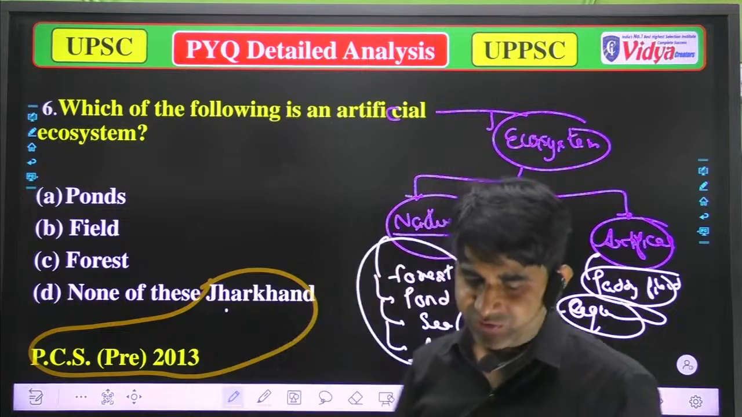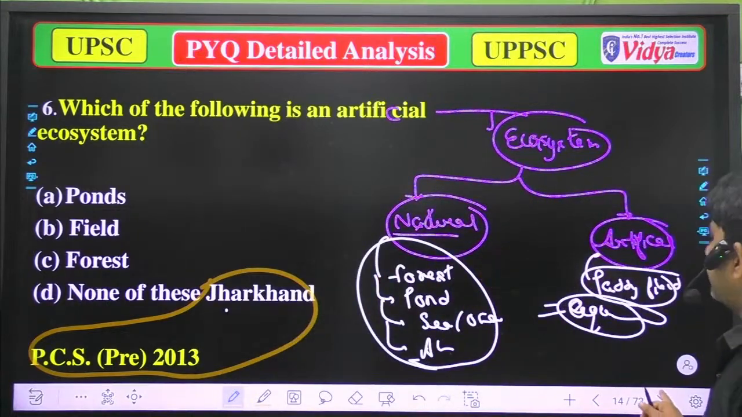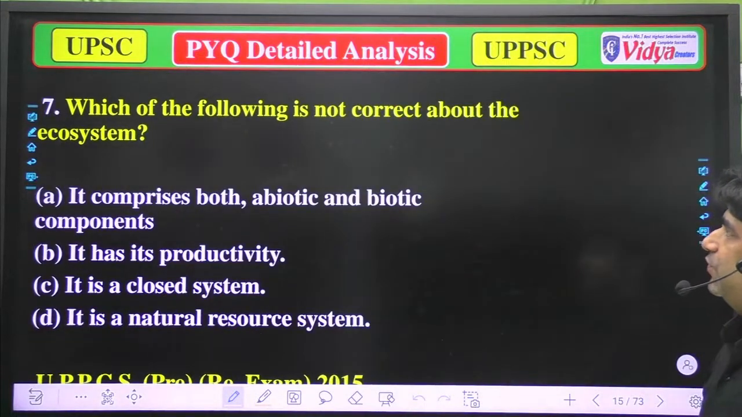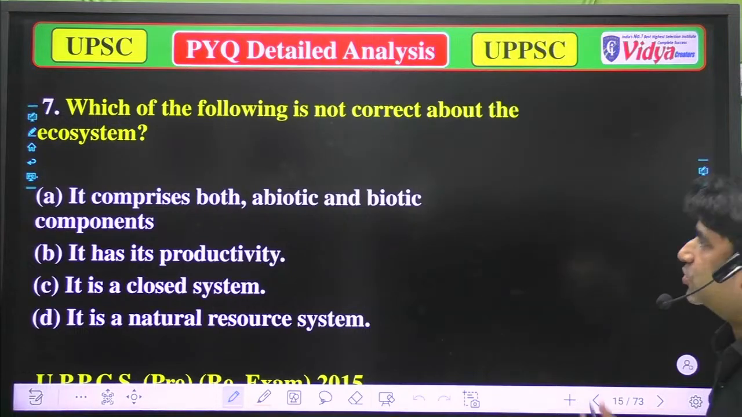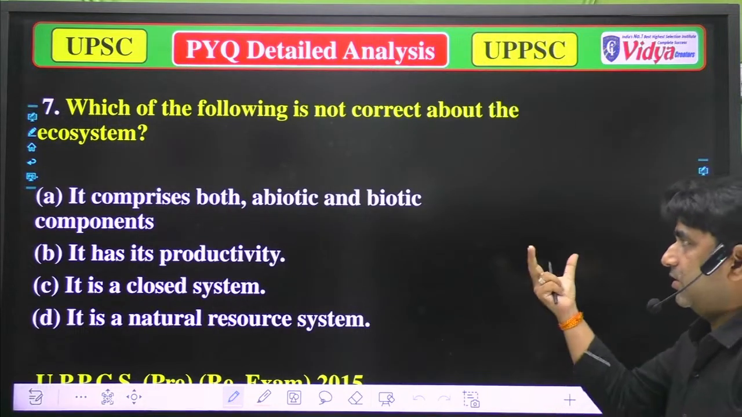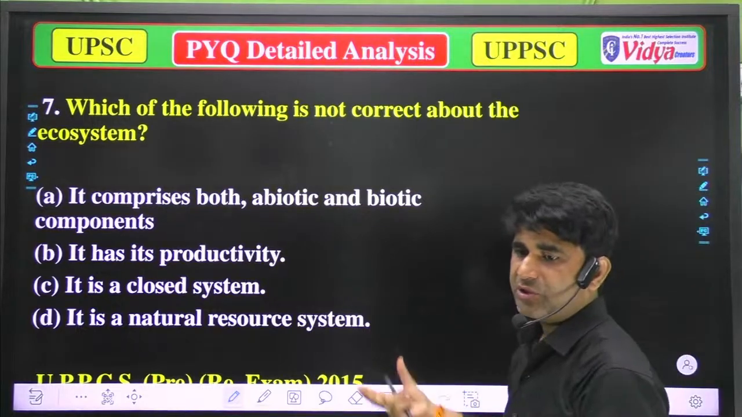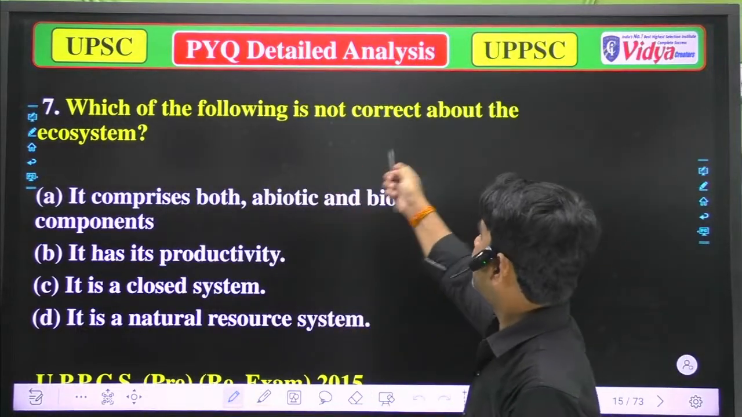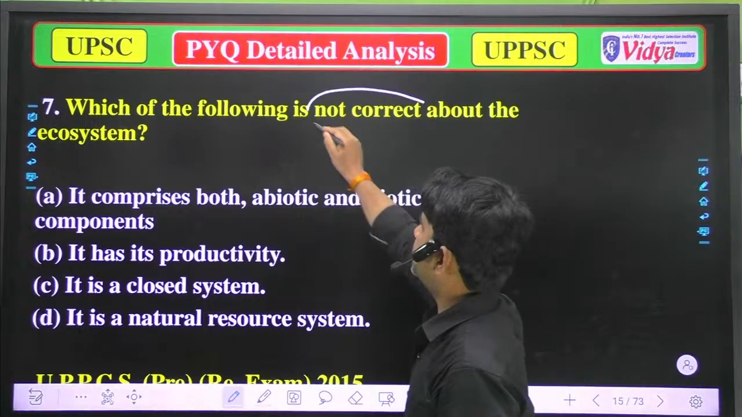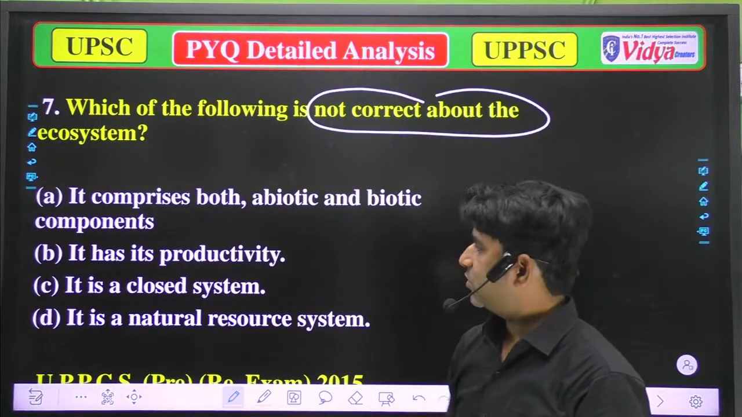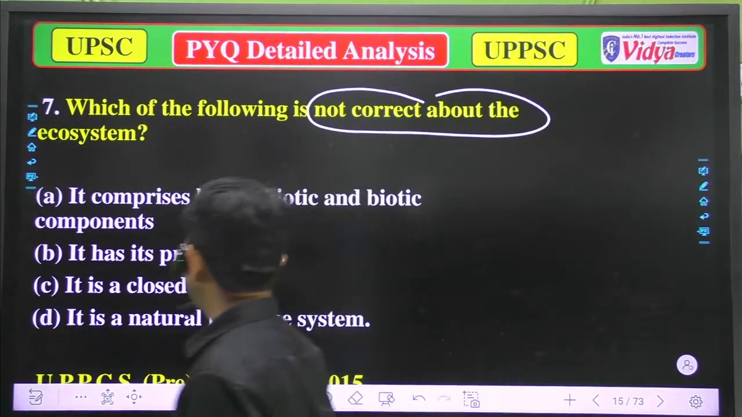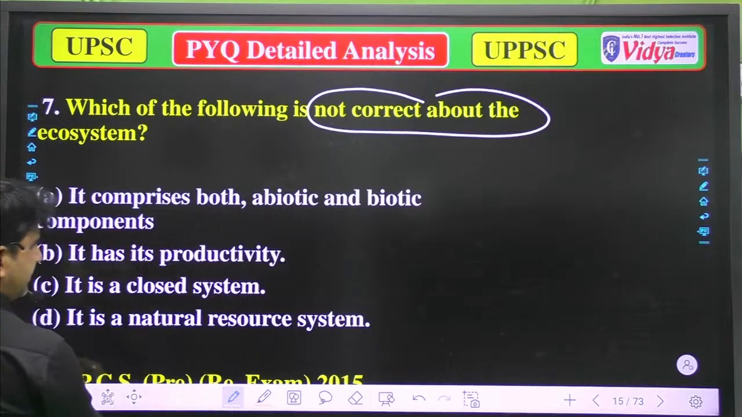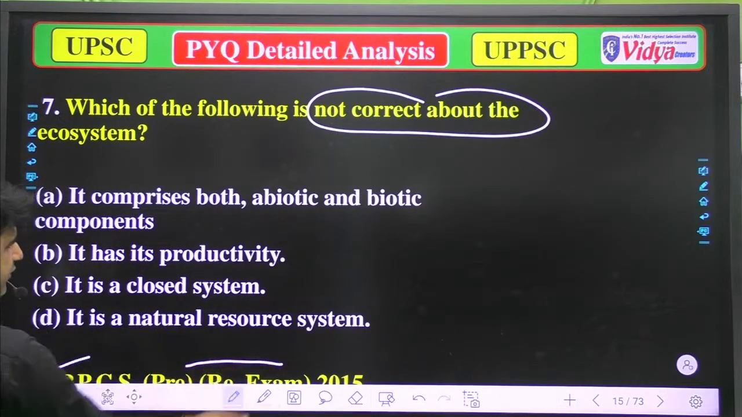Okay, well, I think we should move on. Now, the next question is: which of the following is not correct about the ecosystem? Same type of question, but the pattern is different. Which of the following is not correct about the ecosystem? That question was asked in the UPPSC RO ARO exam 2015.